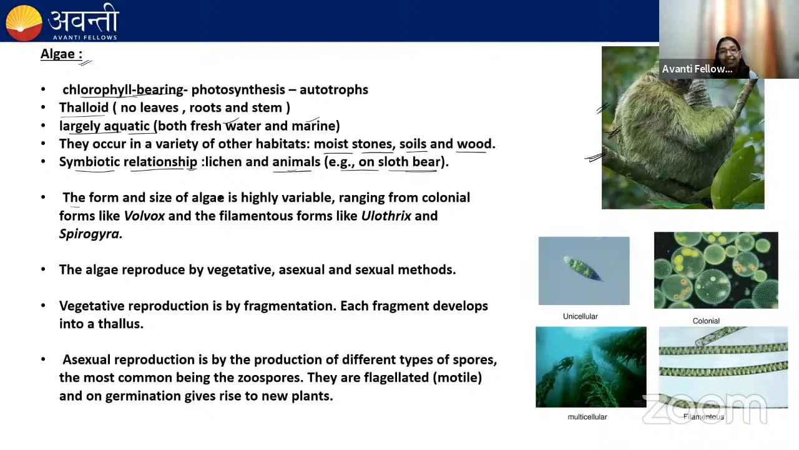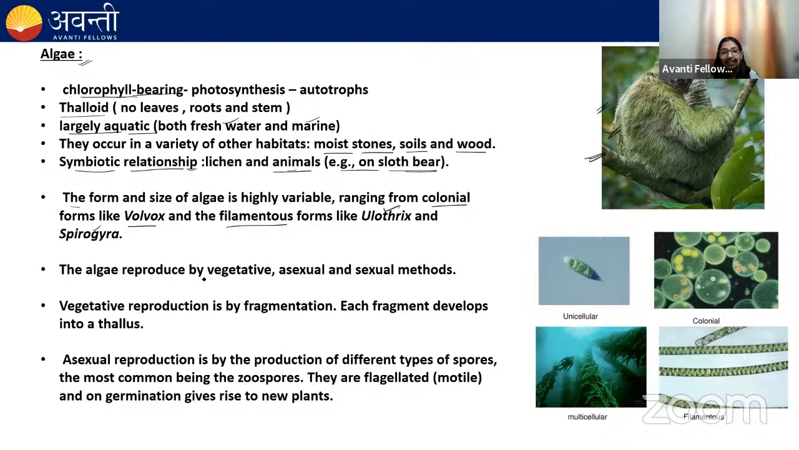Next, the form and size of the algae is highly variable. Ranging from colonial, like Volvox. Colonial means when the cells group and form a colony, as you have seen in Volvox. Filamentous is when the cells are arranged in a series and form a filament. This you can see in Ulothrix and Spirogyra. Volvox, Ulothrix, and Spirogyra are all green algae.